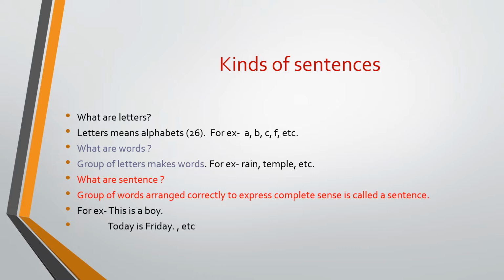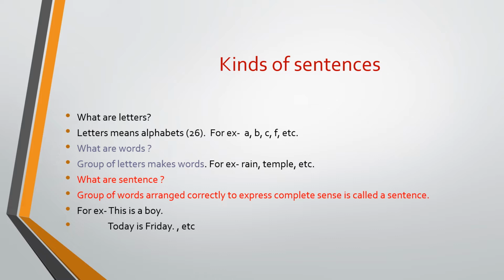Yes, letters means alphabets. There are 26 letters. You know A to Z, capital and small letters. So that is letters. When letters come together, a group of letters makes a word. For example, here are given rain, temple. All these letters come together. It makes a group. Then it becomes a word.